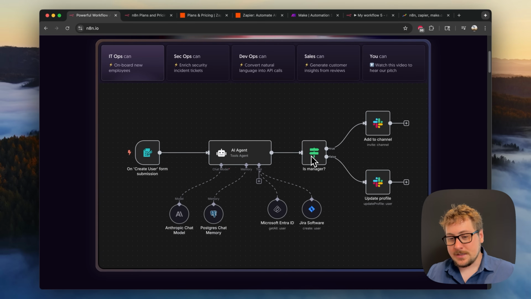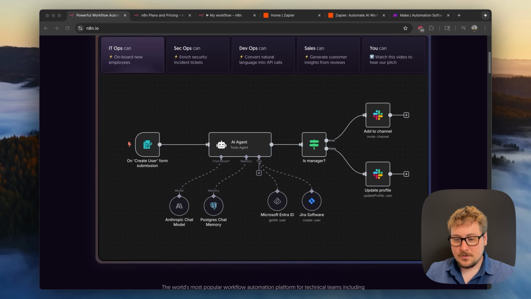Then it goes to the next one, which is a logic tree that goes either to this channel or this channel based on what happened in the agent. And then here it will populate something in Slack, most likely for the company to deal with. So that's the basics of a workflow automation.